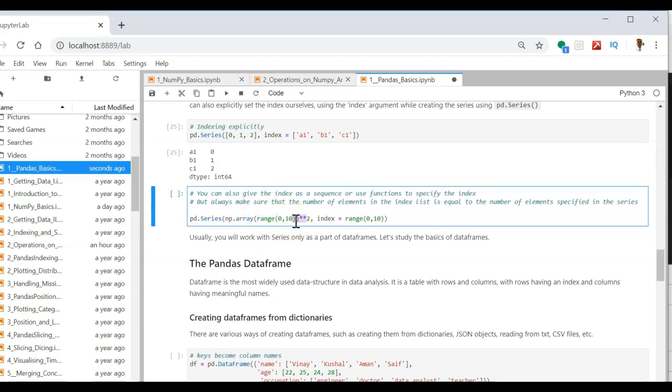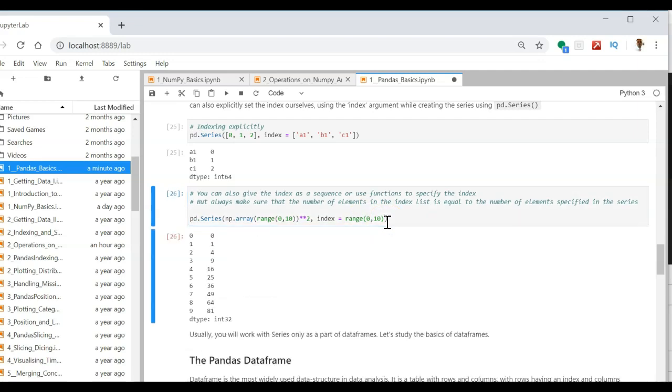There is another shortcut way. You can make use of a range function to define a large series. So 0 to 9, and then we have this output for this series.